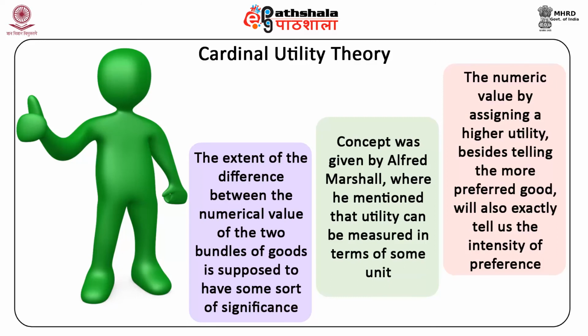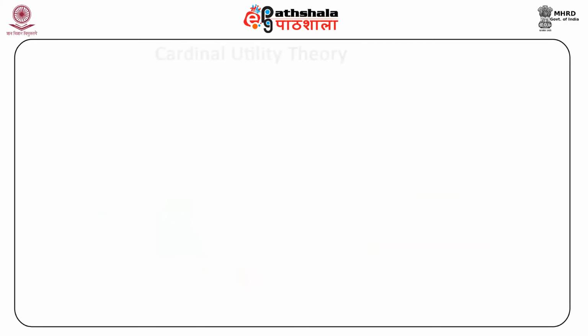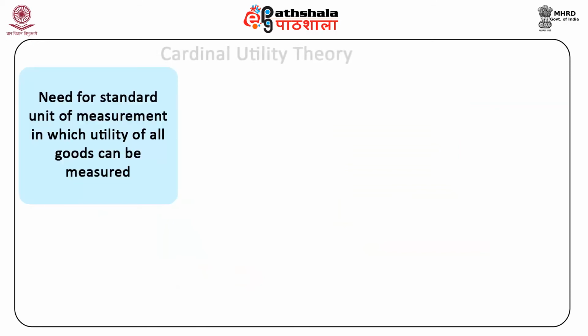The numeric value, besides telling the more preferred good, will also tell us the intensity of preference. This reveals that a cup of tea gives twice as much utility as a cup of coffee. For this, we require a standard unit of measurement in which utility of all goods can be measured.